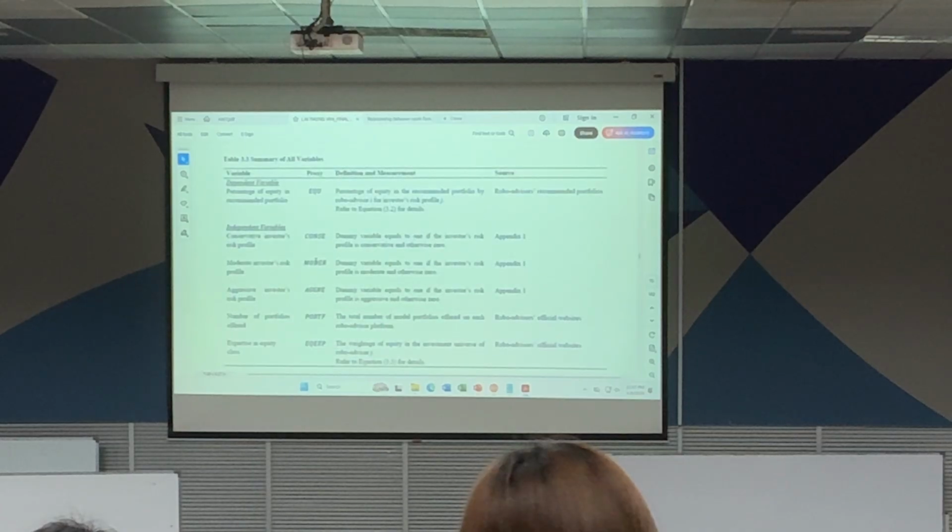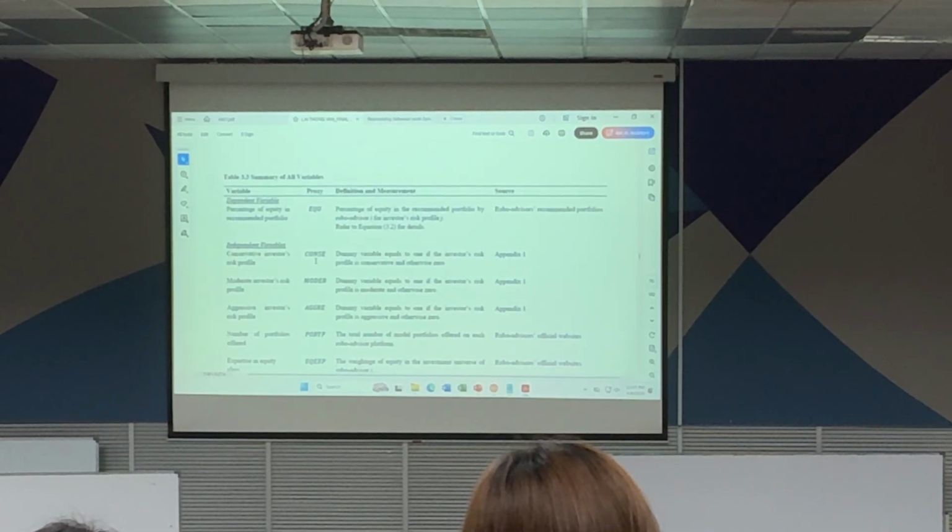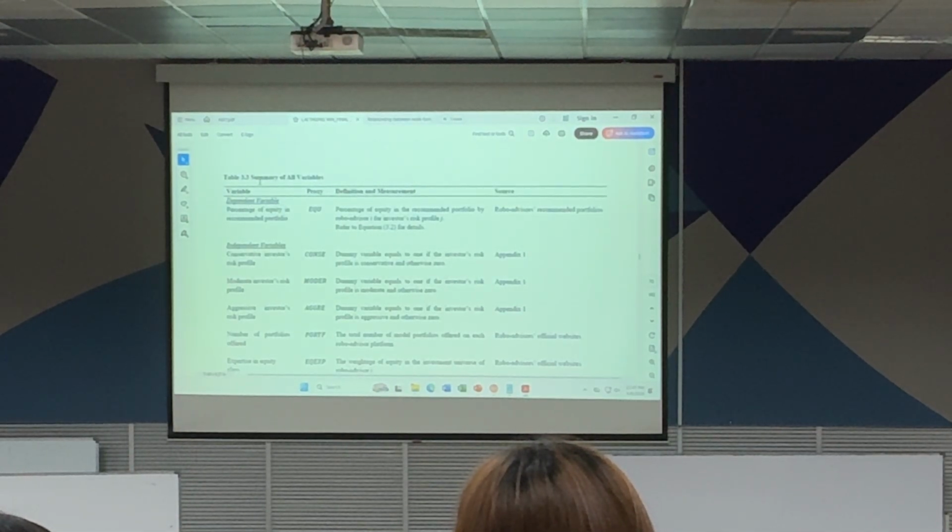This table, isn't it? Remember, at the end of your chapter 3, this table is useful because in chapter 4, you don't have to repeat. EQU is what, CONSE is what, you save a lot of word count and so on. So for any symbol, you just ask them to refer to table 3.3. Table 3.3, some students mistake it, they thought it referred to the model, they put section 3.2.